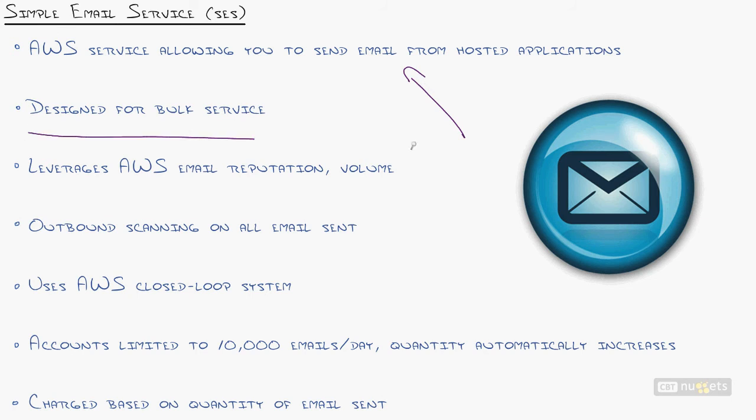The Simple Email Service is designed for bulk service, and it leverages all of the reputation that AWS has built with the volume of email that they send. I mean, I get Amazon emails all the time. So they've built a reputation of sending millions of emails to subscribers around the world, and you get to leverage that same email reputation. Now, they are there to protect themselves as well.